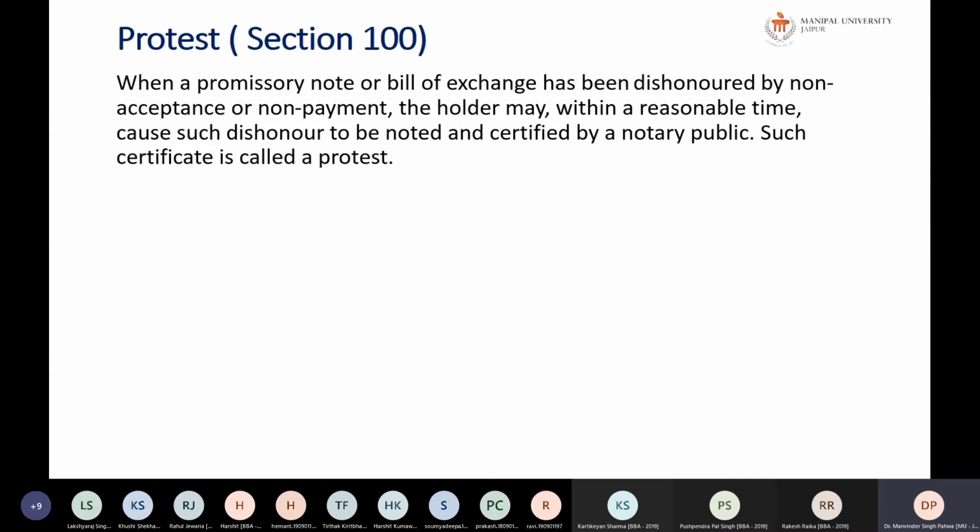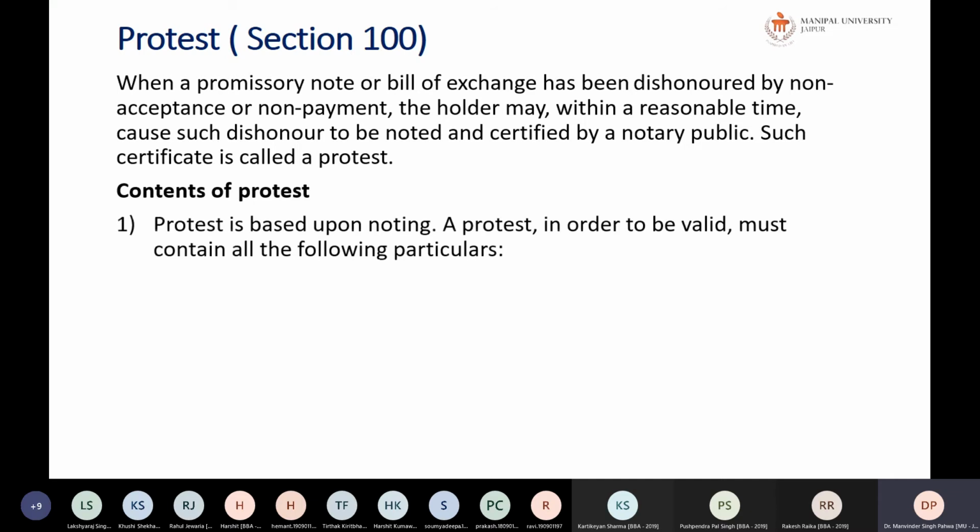So noting is 99, protest is 100. When the promissory note or bill of exchange has been dishonored by non-acceptance or non-payment, the holder may within a reasonable time cause such dishonor to be noted and certified by a notary public. Such certificate is called protest. So protest is a certificate which you receive after getting the things noted. Merely noting and not taking a certificate is not valid. So when we get it noted, you have to take a certificate of it. What is a protest? Protest is a certificate issued by a notary public regarding the dishonor of a bill.